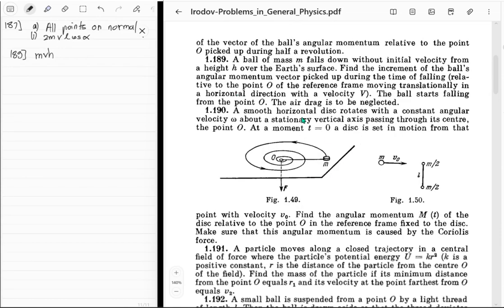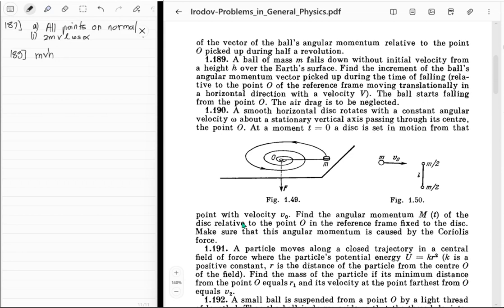Okay, smooth horizontal disk. Let's read this. The constant angular velocity omega about a stationary vertical axis, passing through its center, the point O. A disk is set in motion from that point, so from O, of course, with a velocity v naught, right? Find the, what's this, m upon 2? What is it supposed to mean? Oh, this is for some other question. Sorry, it's not involved in that.